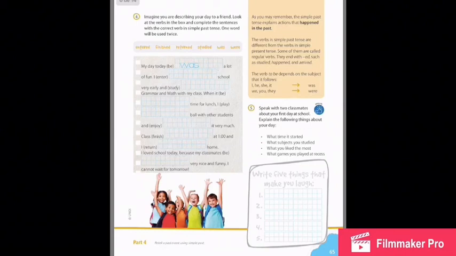On page 65, you have to complete only the activity number 4. You have different verbs in past, and check the verbs with the ending ed, and you have was and were that are irregular verbs.